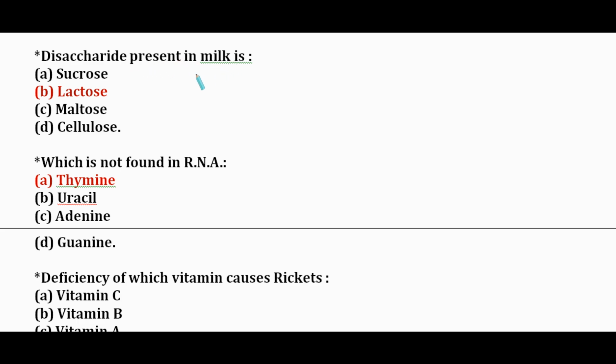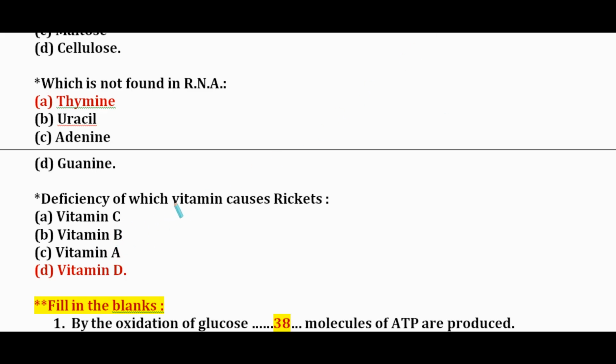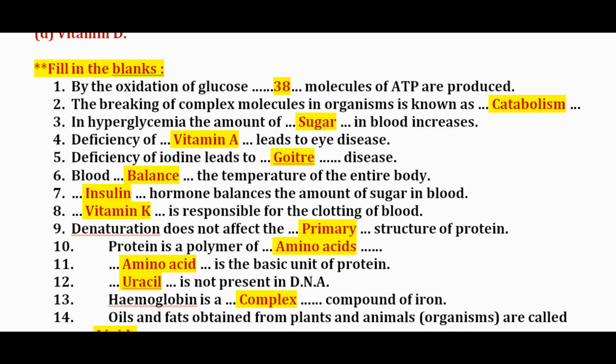Disaccharide present in milk is lactose, which is not found in RNA. It is not found in thiamine. Deficiency of which vitamin causes rickets? Vitamin D. Now see the questions in fill in the blanks. By the oxidation of glucose, 38 molecules of ATP are produced.